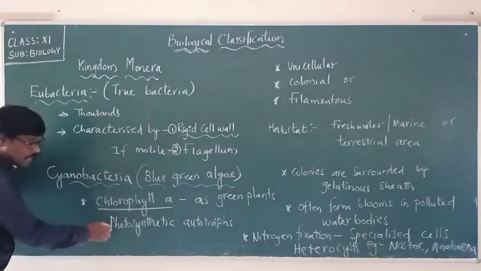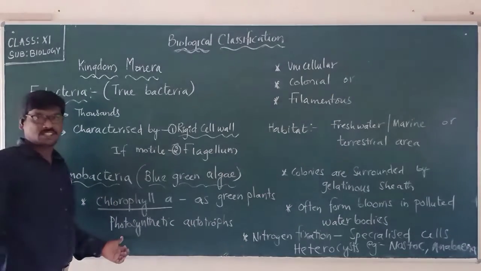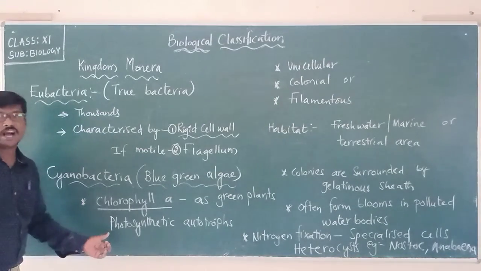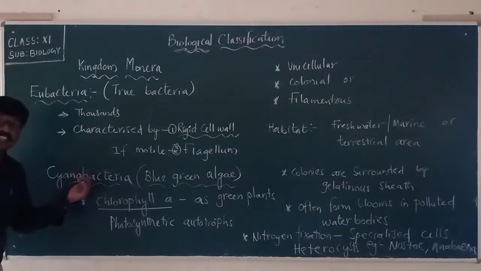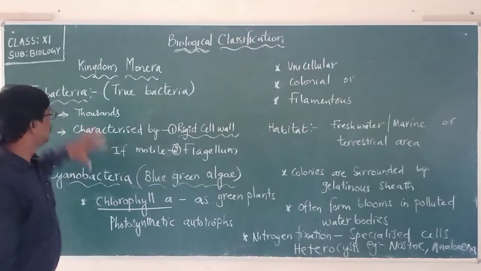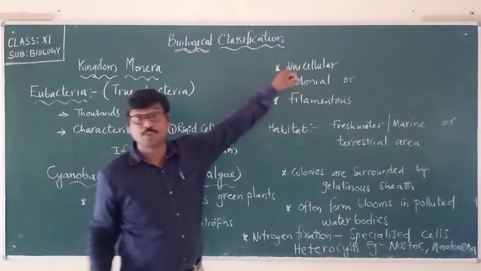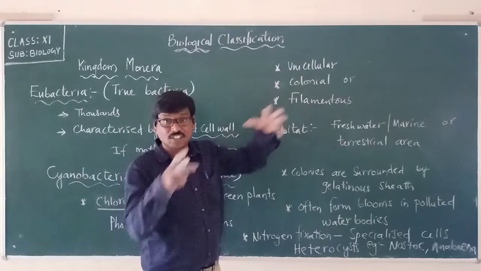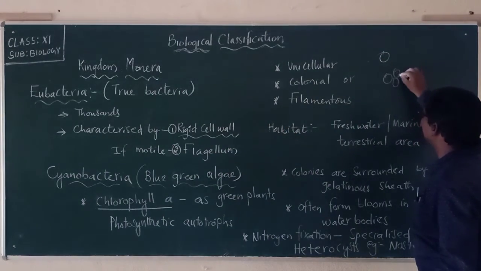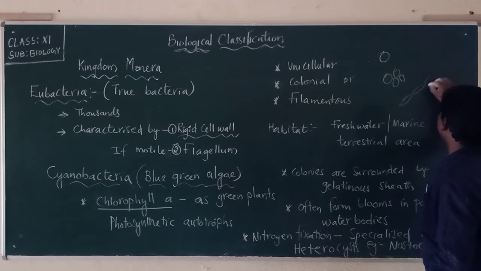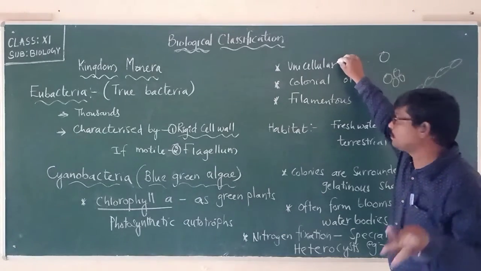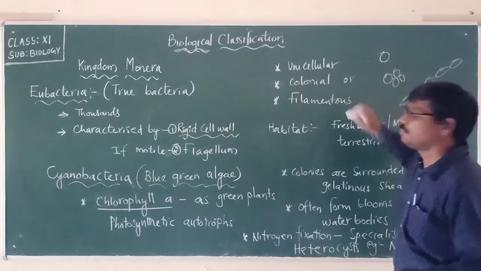Because of the presence of the chlorophyll A pigment, it is possible for the cyanobacteria to undergo what? Photosynthesis. So they are called as what? Photosynthetic autotrophs. Remember, cyanobacteria are photosynthetic autotrophs. And these eubacteria may be unicellular, they may be colonial, or they may be filamentous, like this.